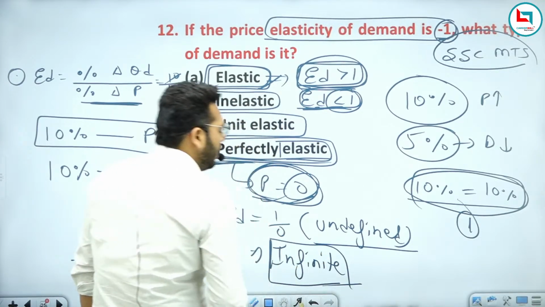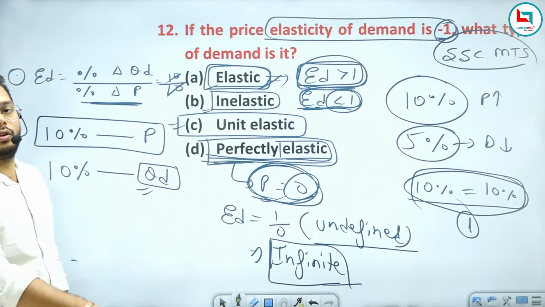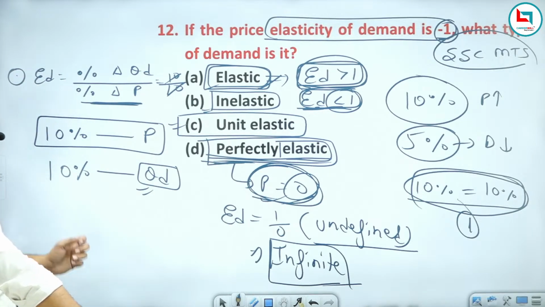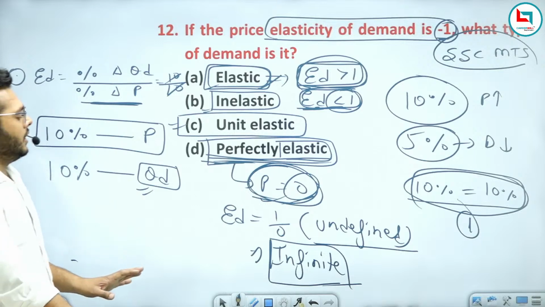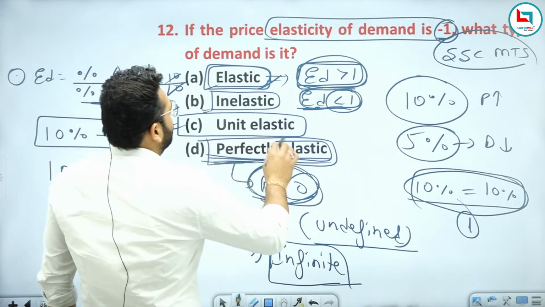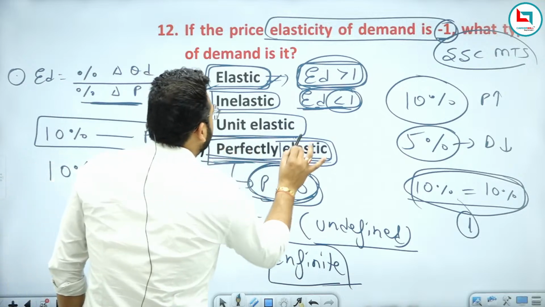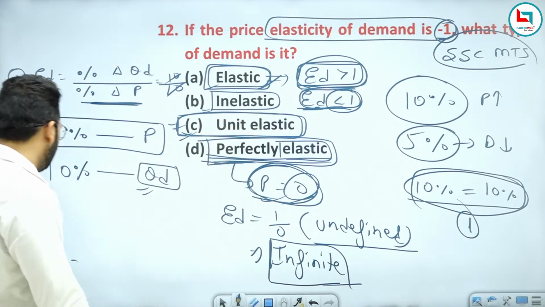So you don't know how much demand is going to change. Am I clear to everybody? So this is about question number 12. I think you are totally clear about all the options that you have. So the answer of this question will be what? The total is unit elastic will be your right answer. Now move to the next question.